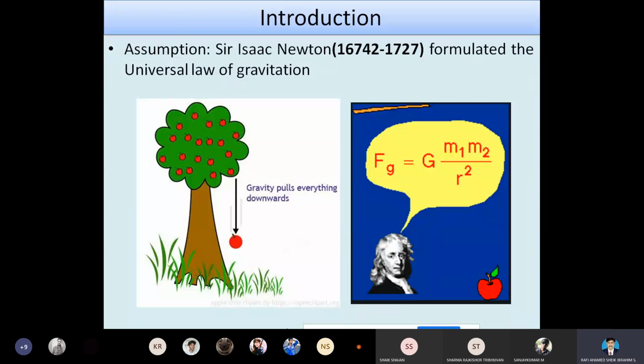The moon is orbiting the Earth. This could happen only due to the gravitational force, the force of gravity, that causes the change in the velocity of the moon orbiting the Earth.